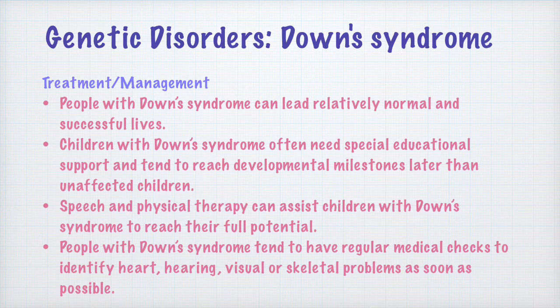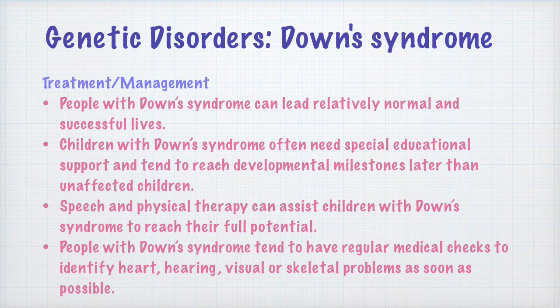As I told you, genetic disorders cannot be treated. There are no medicines to treat genetic disorders. We cannot do much once the genetic makeup has been done. But we can always use different methods to manage the symptoms so that their effect gets lessened. So, people with Down syndrome can lead relatively normal and successful lives. Though they are mentally deficient, intellectually deficient, still they are able to carry on with their lives somewhat smoothly.